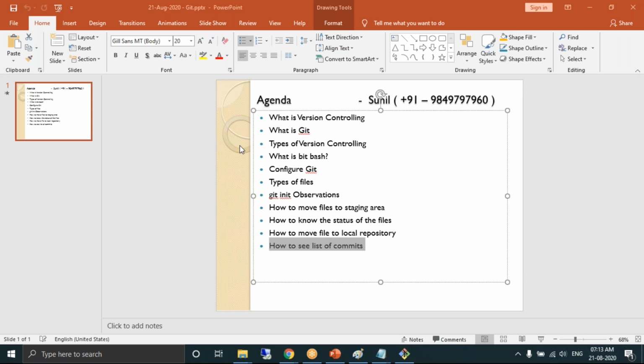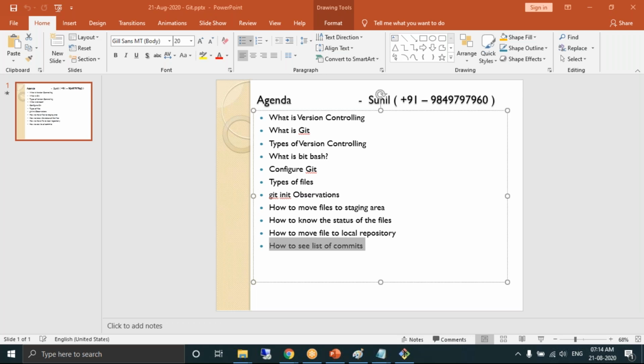Sunil, what if you don't give -m for git commit? If you just run git commit, by default a commit will be created, but how do you track it? It will be difficult to track. The problem comes when you want to roll back the source code. That's the reason we like to give a message, for our understanding.